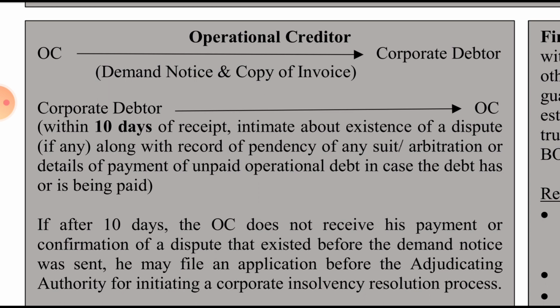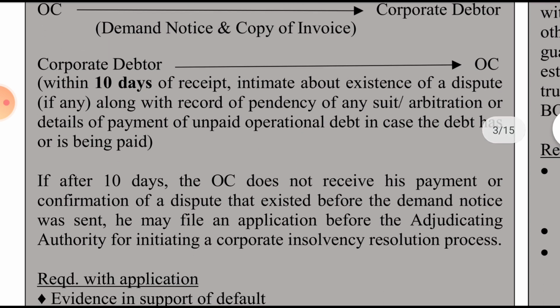If there is any breach, it means it is not complying with the provision. So first there should be serving of the demand notice and the copy of invoice from the operational creditor to the corporate debtor. Then the corporate debtor, within 10 days of the receipt, intimates about the existence of the dispute, if any. So if there is any dispute, it will respond within 10 days along with the record of any pendency.